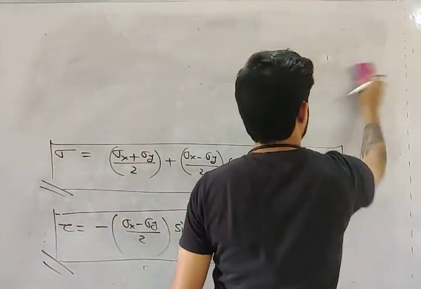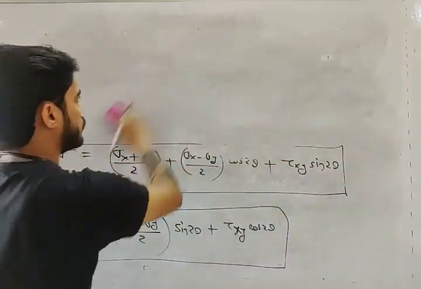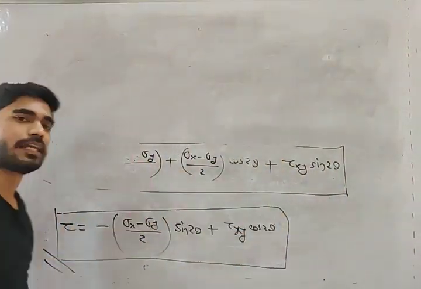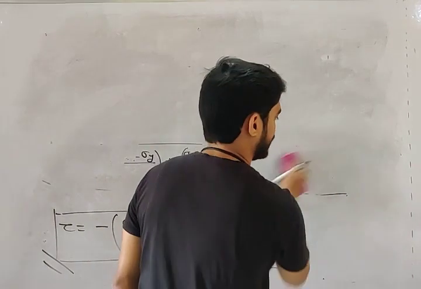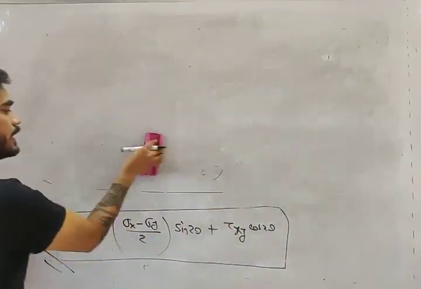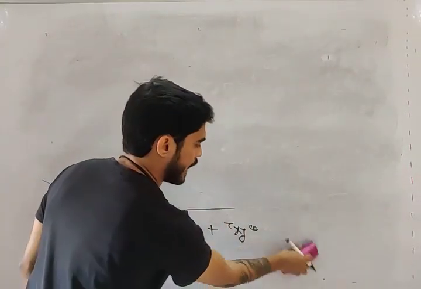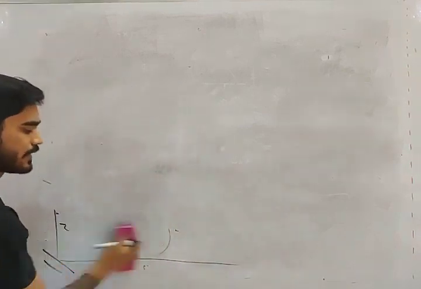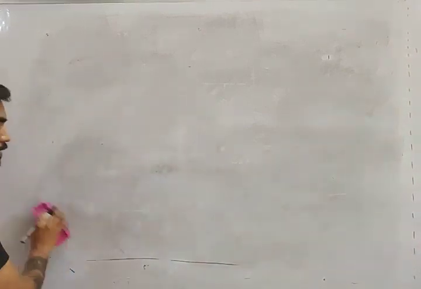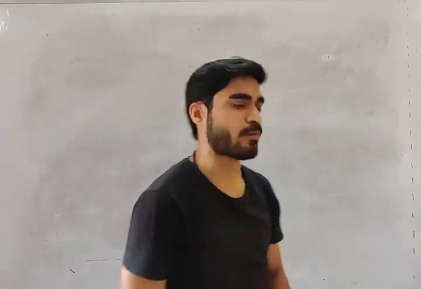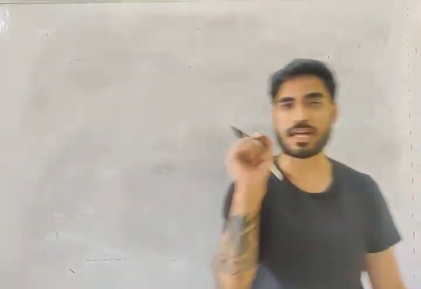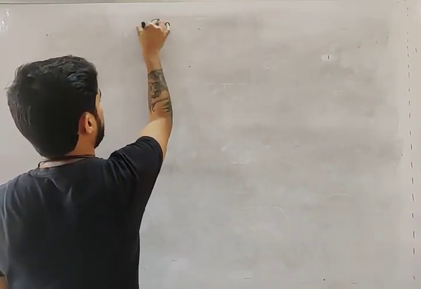Most of the students make mistakes in this. आपने सुना होगा स्टूडेंट से silly mistake हो गई, silly mistake हो गई. Why do they make silly mistakes? Because of these silly reasons. If you remember the formula but you don't know when sigma and tau will be positive, when they will be negative, then there is no point. कोई फायदा नहीं है फॉर्मूला रटने का if you don't know when they will be positive and when they will be negative. Okay, so it is very important to know when sigma and tau will be positive, when they will be negative. Okay, so let's understand the sign convention.